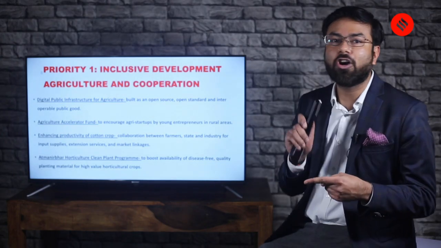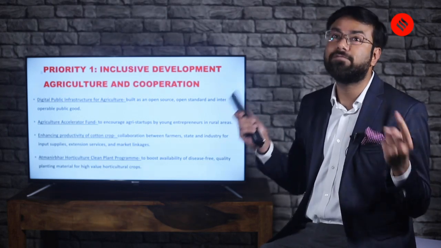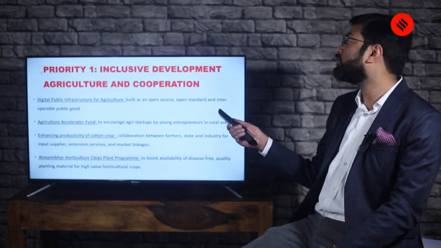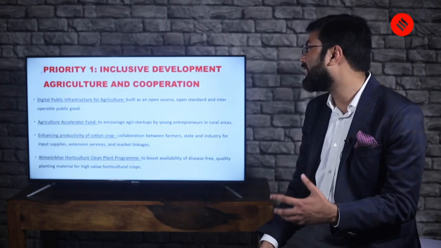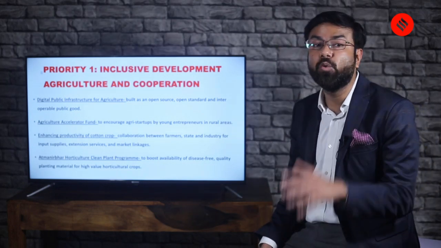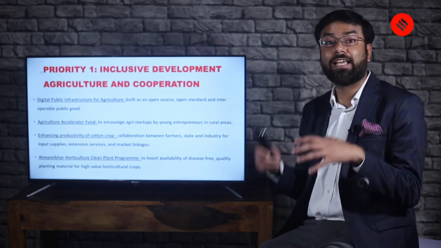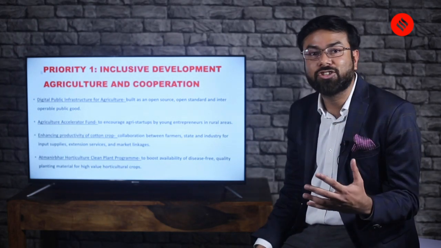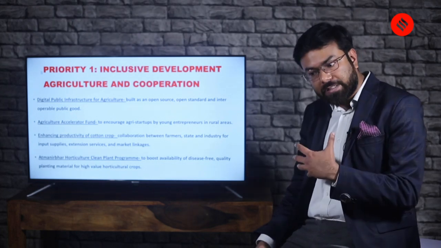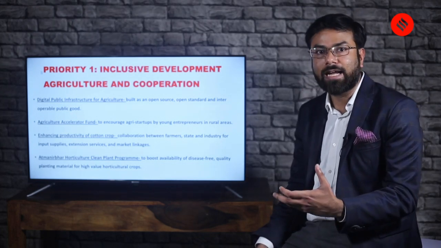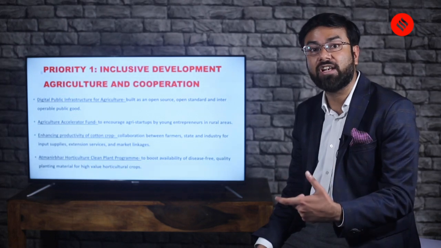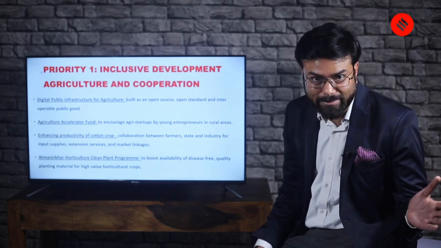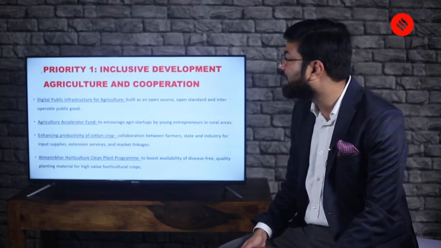We talk about startups, we talk about urban development, but this budget talks about encouraging agricultural startups by young entrepreneurs in rural areas. The youth potential, the knowledge economy which we have, is taken to the rural sector so that they can use their knowledge and energy in taking the agricultural sector to new heights.